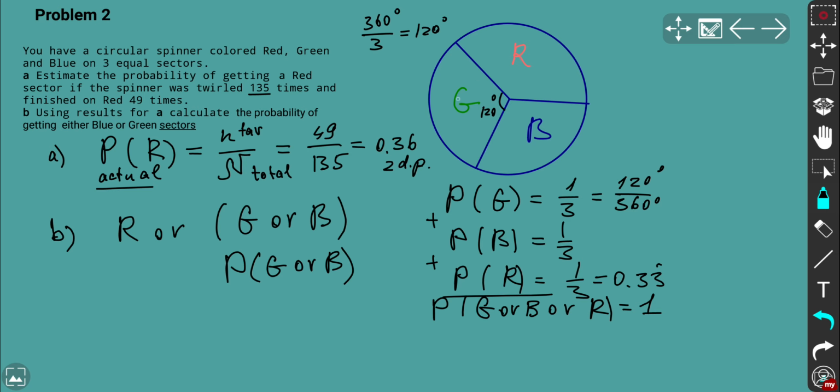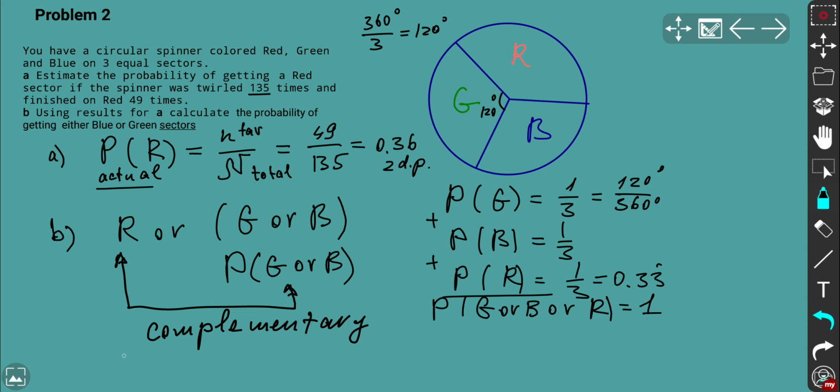So how can we calculate probability, green or blue? Basically assume that this is one big sector, and we have red. So 2 events, getting red or getting green or blue, they are complementary events. So what it means? It means that if event R occurred, that means the other events, green or blue, form the full set of all possible outcomes.